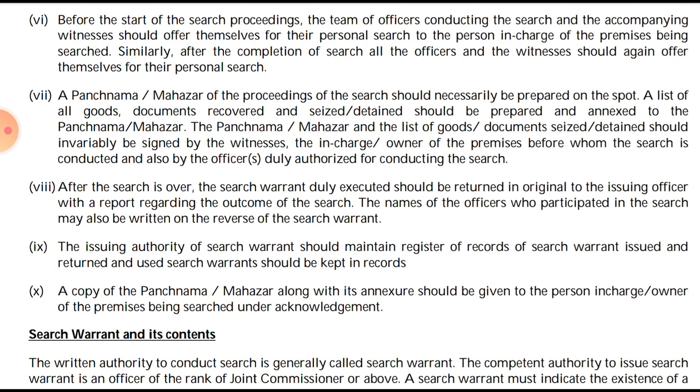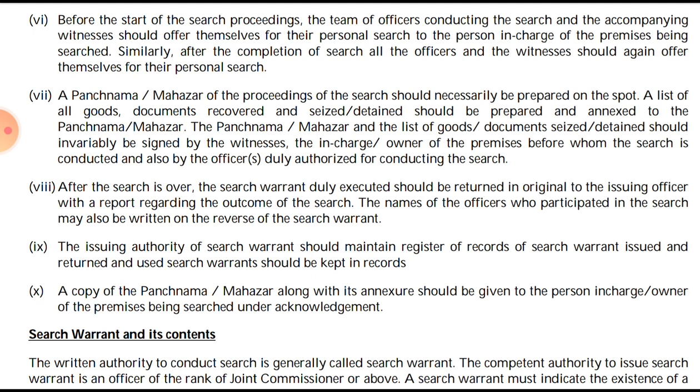So the officer will return the search warrant to the one who has issued it, and along with that he will give the report of the outcome of the search. The name of the officer who participated in the search may also be written on the reverse of the search warrant. On the reverse of the search warrant, the name of the officer who is conducting the search should be mentioned.